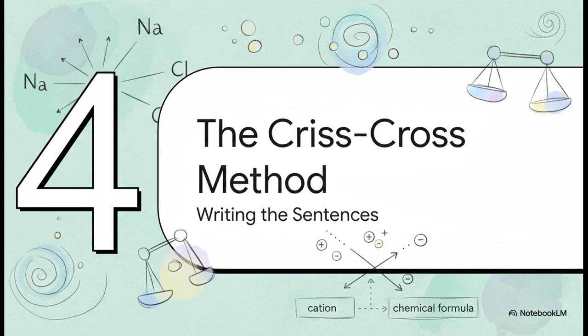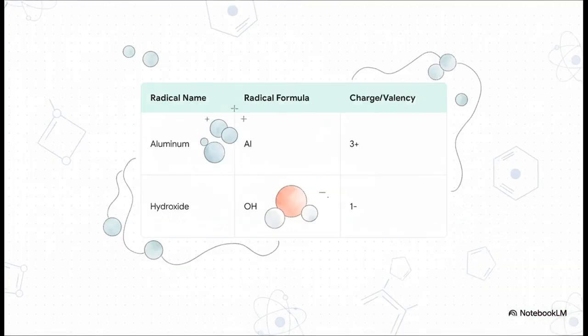All right, let's recap. We have our goal, stability. We have our rules, valency. And we have our words, the ions. Now it's finally time to put it all together and actually write some chemical sentences. And we're going to do it with a really simple, almost foolproof tool called the crisscross method. So let's build something together.